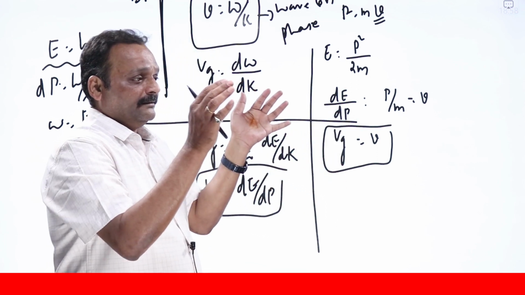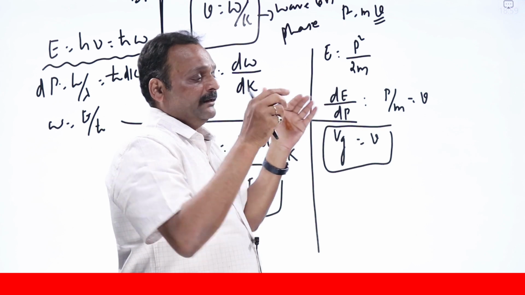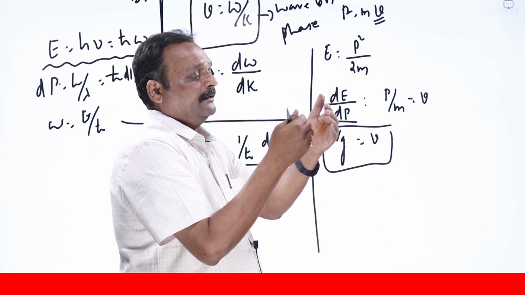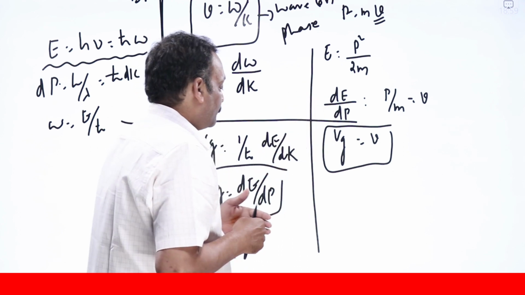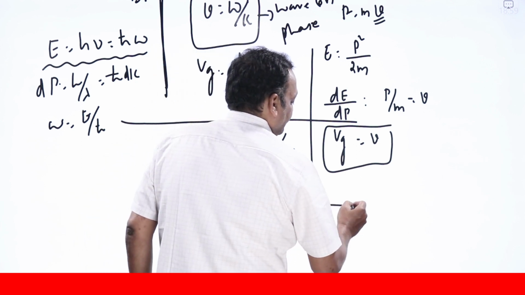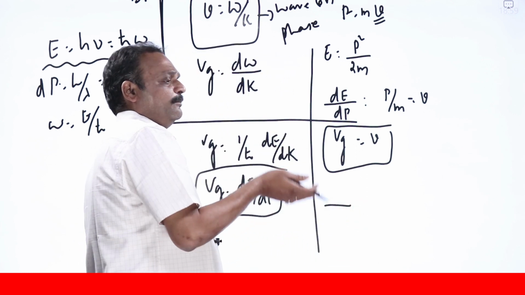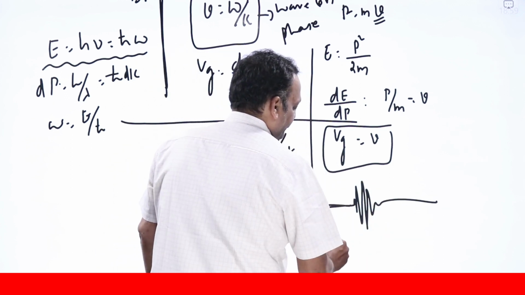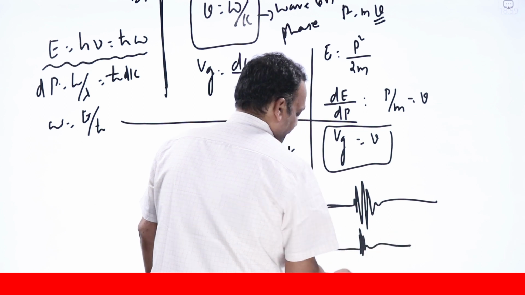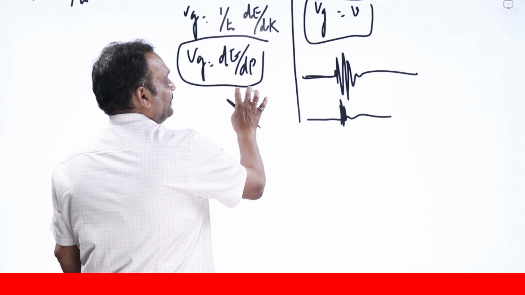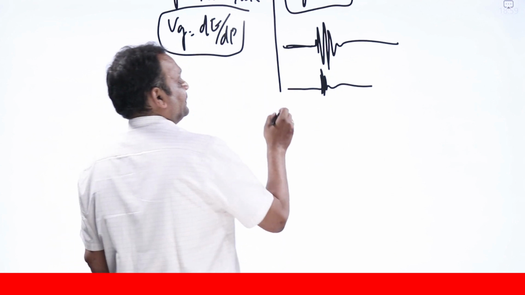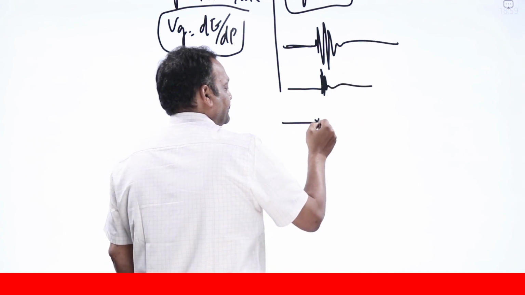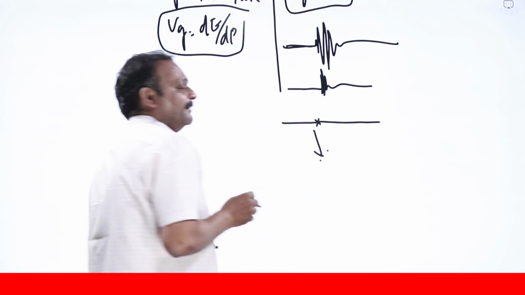The extended phenomenon of the wave and the localized nature of the particle have reached a compromise here. Now to what extent can I keep localizing the particle as I keep increasing the number of wavelengths I consider? To what extent can I reduce the wave packet size? Is there any limit? That limit is set by the uncertainty principle. Can you reduce the wave packet size to a single point? It is impossible.